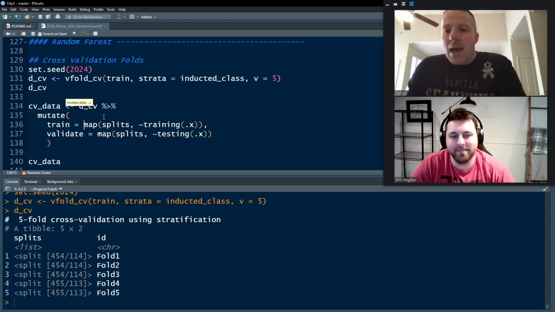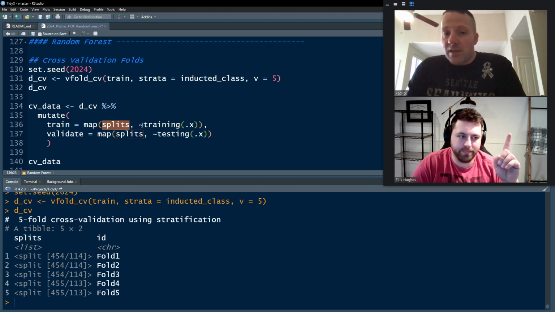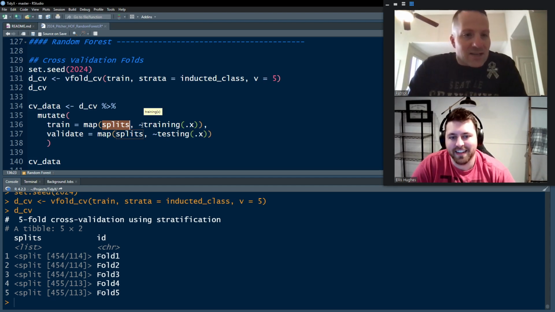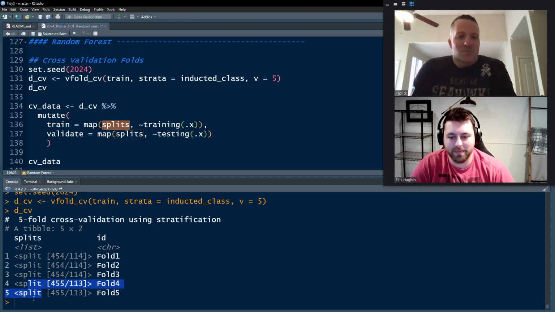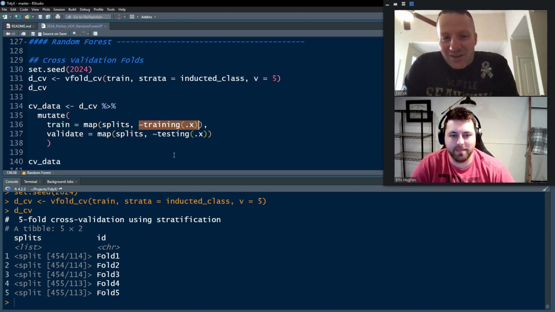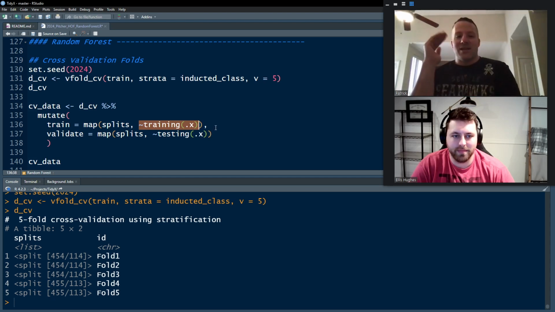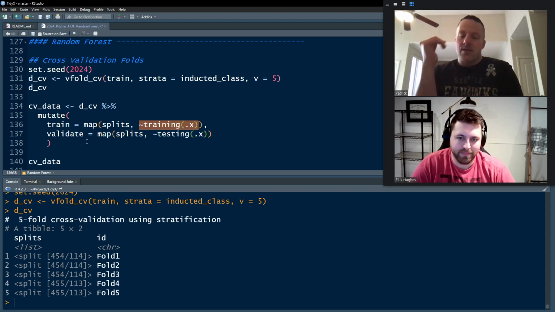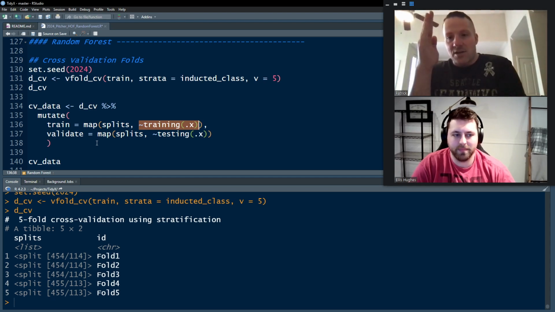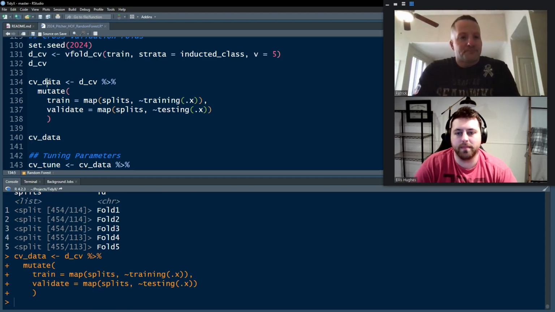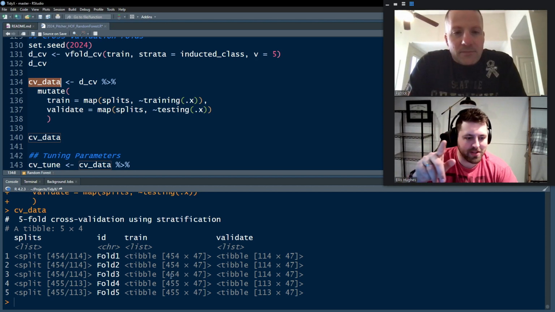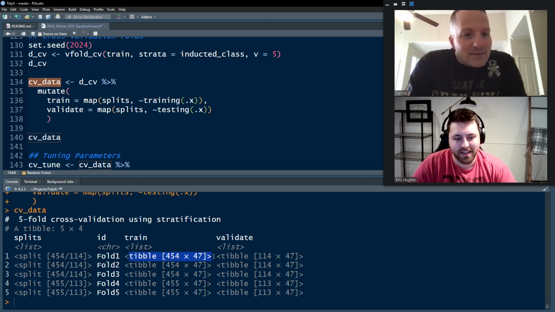And so we're going to use the map function here from the purrr package, which is basically going to take a function, which is splits, which is going to split the... That's a list. Oh, sorry. It's not taking a function. It's taking the list of splits. Yes, the list of splits, and it's splitting it on this function, training. Training is taking the data within each of those splits, and it's saying, okay, cut some of that data to the training set, and then cut some of that data to the validation set. There you go. Wanted to make sure we're passing the most accurate information that we can. Yeah, right. We got it.